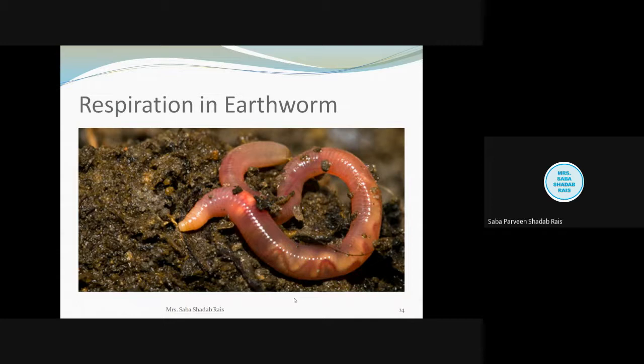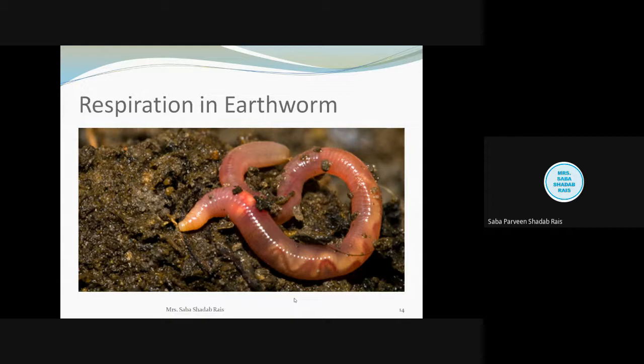If you observe the body segmentation is done from the inside, so how and where is respiration done? Interestingly, the entire body of the earthworm can perform respiration. Why? Can anyone guess why and how the entire body? Any guess? Okay, I will only say.